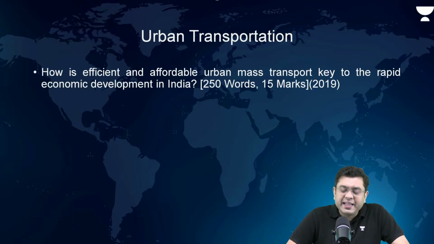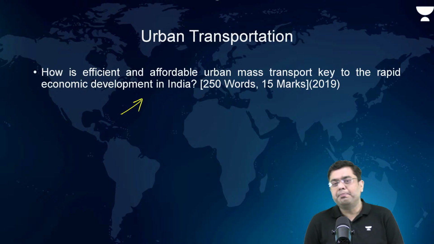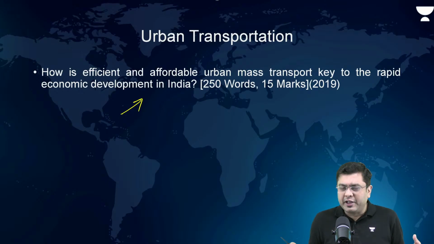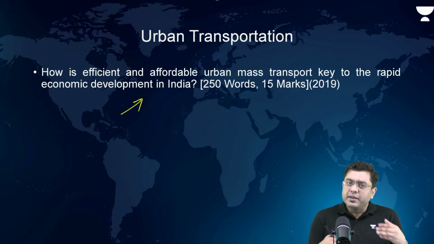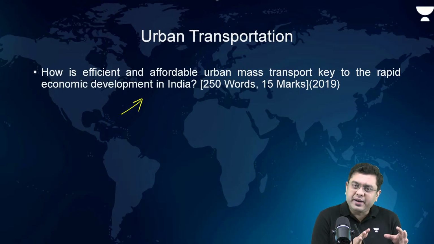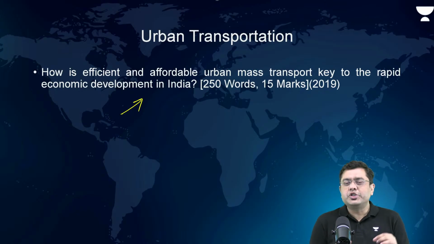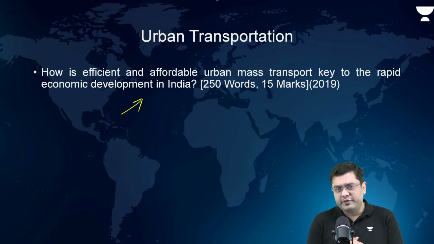Now, urban transportation: how efficient and affordable urban mass transport is key to the rapid economic development in India. Why was this asked in 2019? Because around 2019, the rapid rail transit system was inaugurated and the bullet train was in the news. So there was a debate and a discussion about the requirement of a swift mobility system. So what is the role of that?